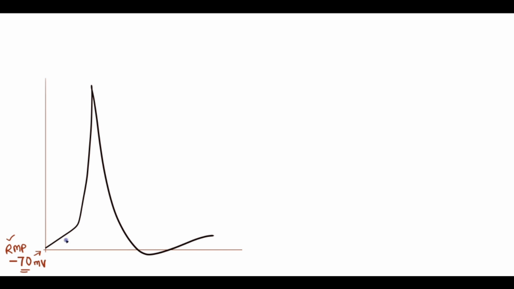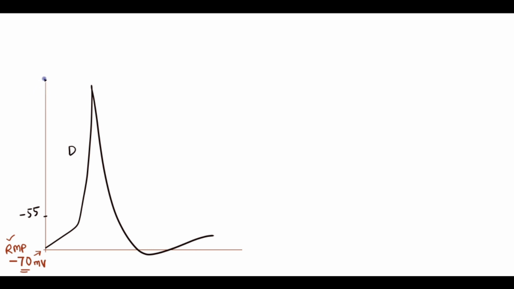This is how an action potential shows a gradual upward direction, or gradual decrease in the potential. Once the potential reaches minus 55, the spike is seen in the action potential. The spike is known as depolarization.